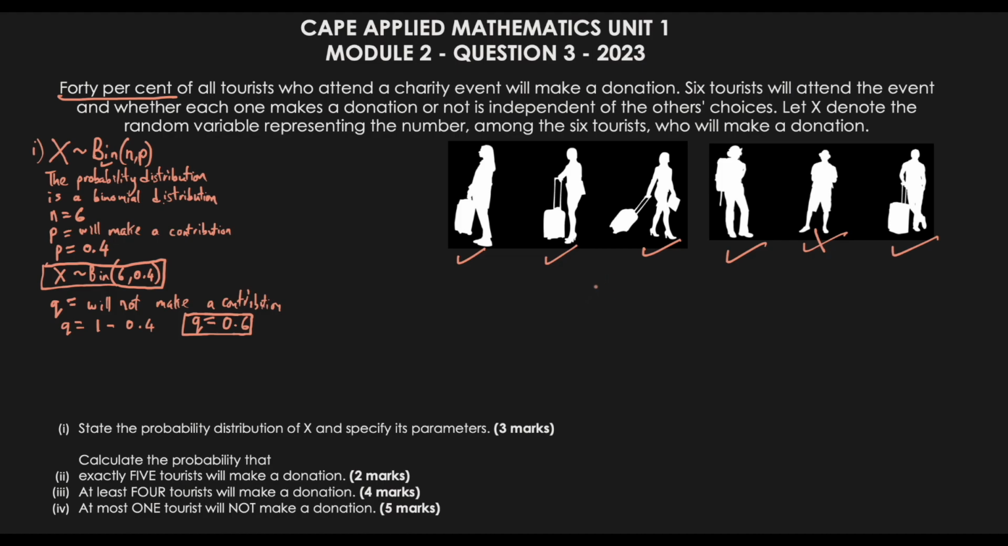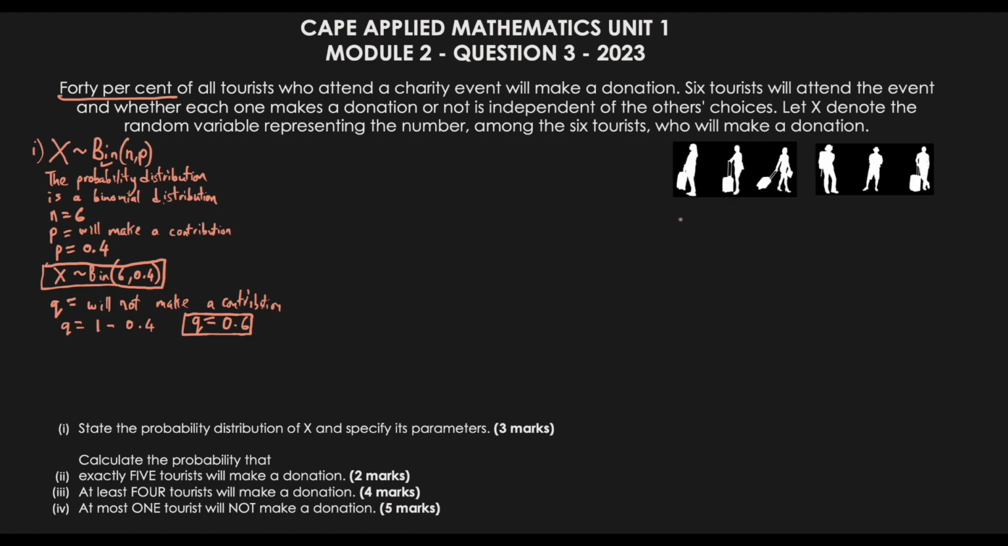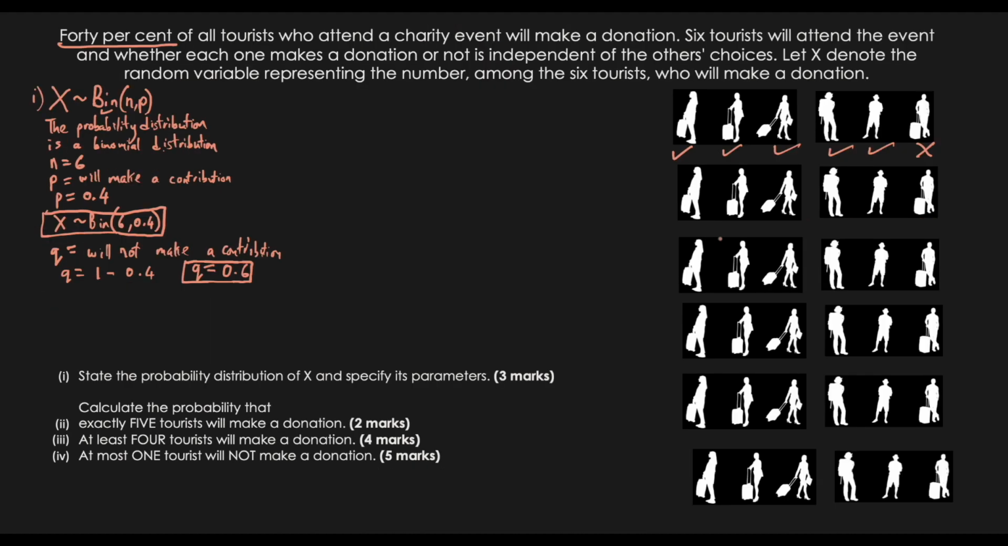So let's see if we consider each and every scenario. We need exactly 5 tourists who would make a donation. So we have this here 1, 2, 3, 4, 5, and then this guy won't make a donation. So let's look at these other scenarios. So we could have a situation where this one makes a donation, this one, this one, this one, not this one, and this one. So we now have 5 exact situations again.